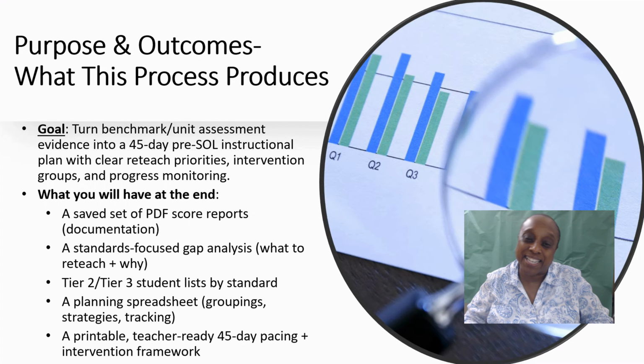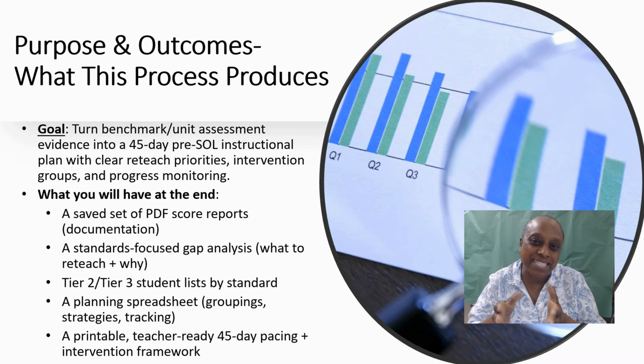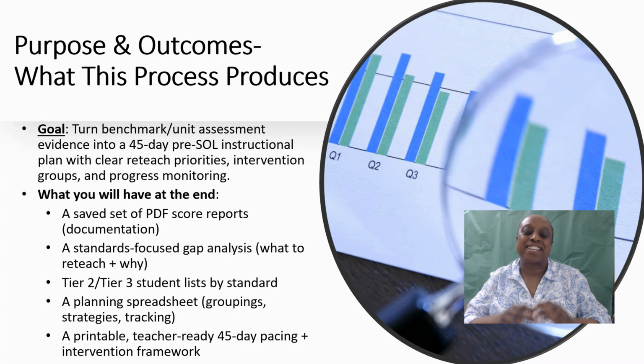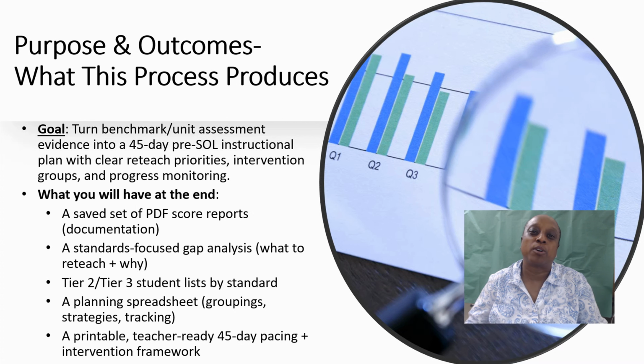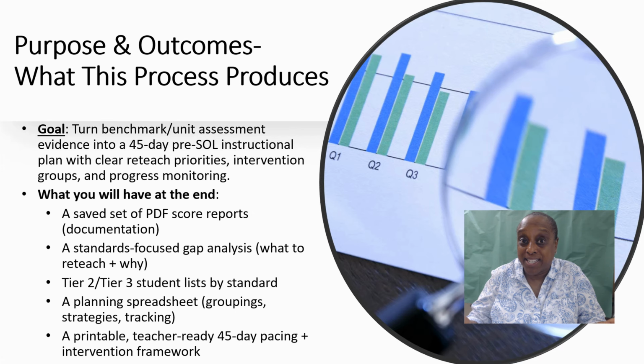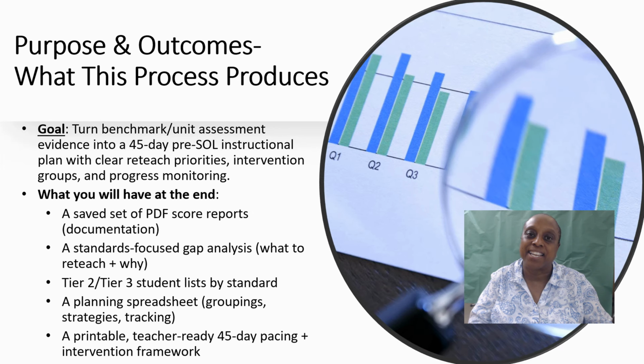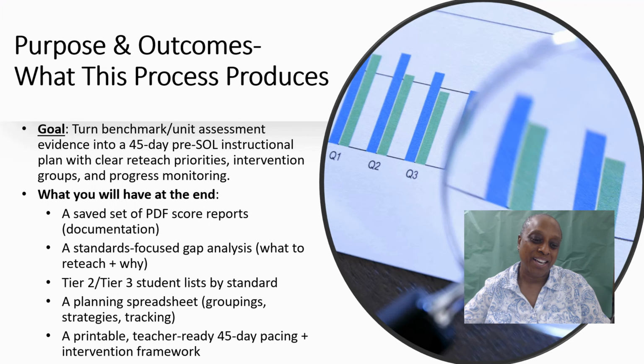So that spreadsheet allows us to really hone in and take a look at that data, and it's going to be right in front of us. And then we're going to create a printable working model for our instructional plan. So when we look at it, we're going to have a couple of different types of items to take a look at data, and something that we can really push out and see, and we can report back to admin.